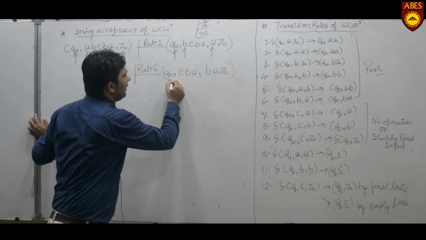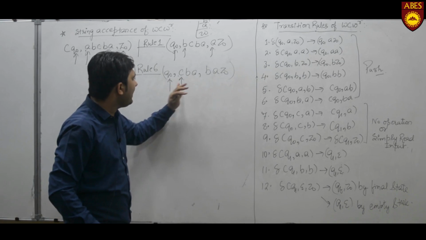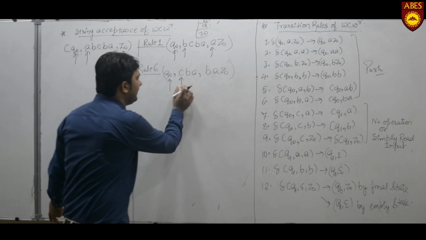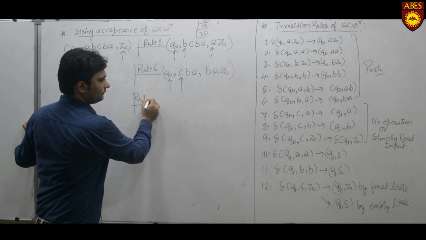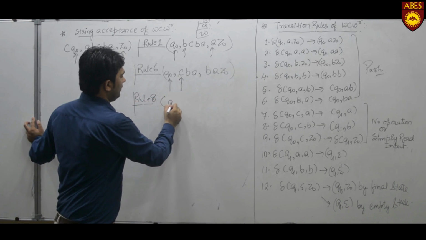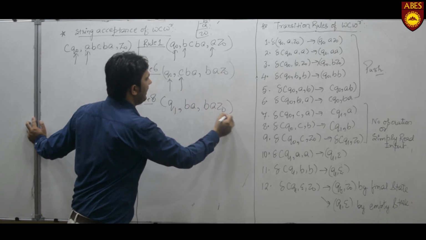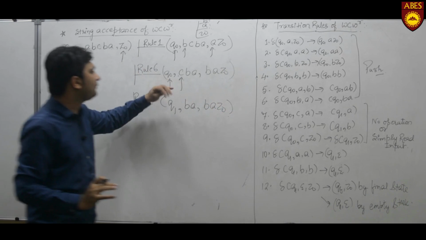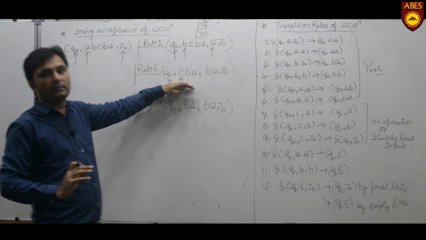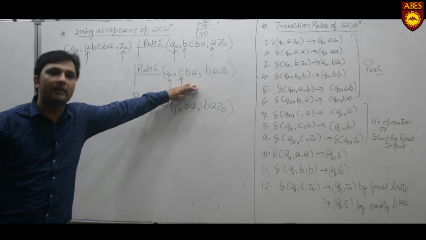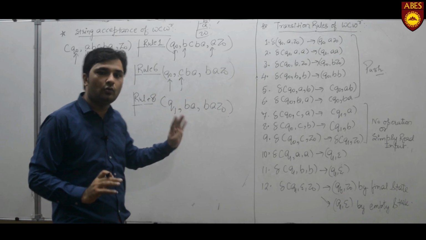Now we are at state Q0, reading an input C. What we have done till now is that we have pushed the part W. Now we are at the center of WCWR. We simply read this C without performing anything. That is, by rule number 8, we simply change the state to Q1, B A Z0. Here we simply read C, and we have changed from state Q0 to Q1 because we have done all the pushing part at Q0, then move from state Q0 to Q1 for simply reading C, that is the center symbol, and we do all the popping part at state Q1.